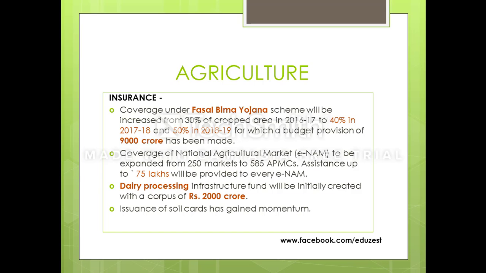What the government has been doing, the APMC Act, if you study, we'll not go into a lot of detail because that is not needed for you. You just need to know that 75 lakhs is being provided by the government for every APMC actually. Then comes the Dairy Processing Infrastructure Fund, which will initially be created with a corpus of 2000 crore. Okay, so dairy processing 2000 crore, that's it.